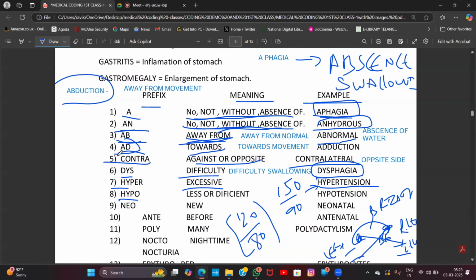Next one, hypo. Hypo is nothing but less or deficient. Hypotension.